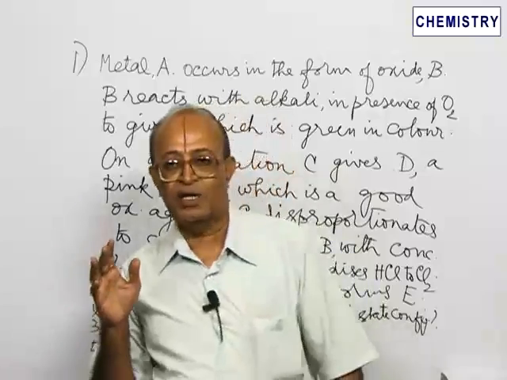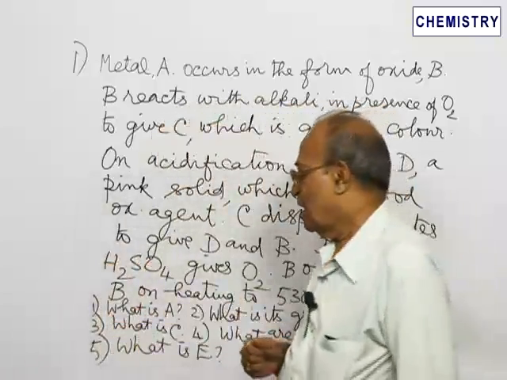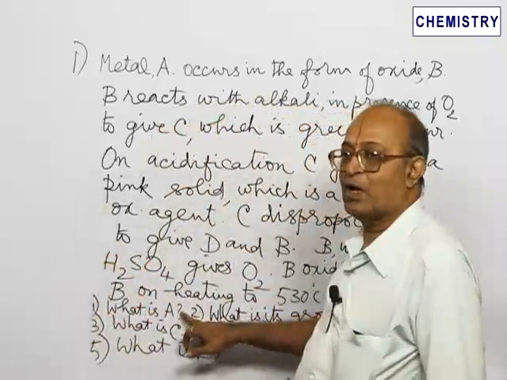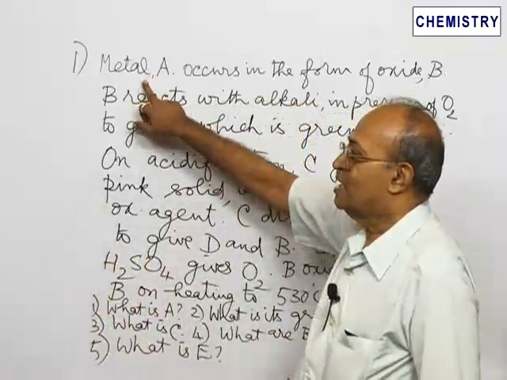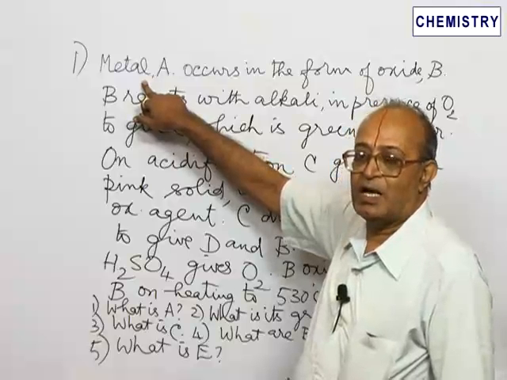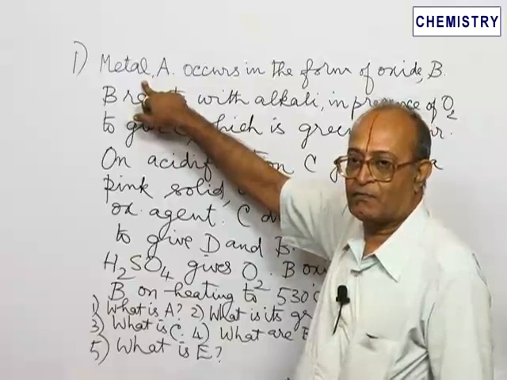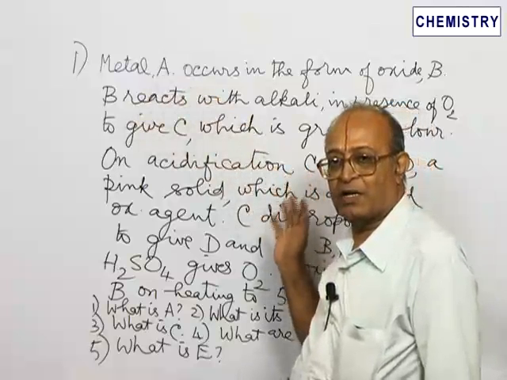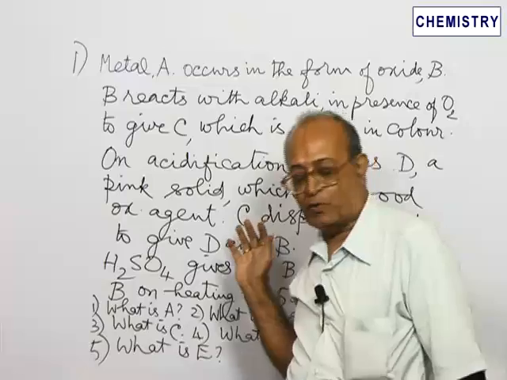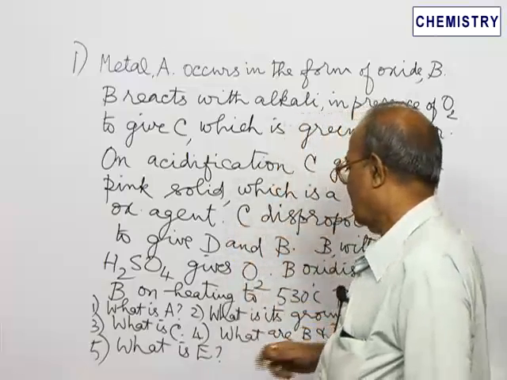All right. What is E? We have to find out. All right. What are the questions? What is A? We come to the conclusion that A is metal manganese. This comes from green colored solution, potassium manganate, pink colored compound, potassium permanganate, and so on.